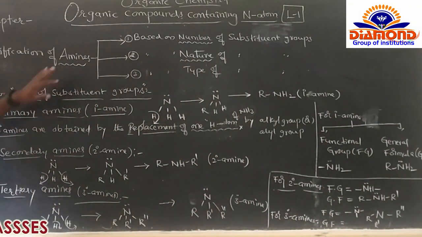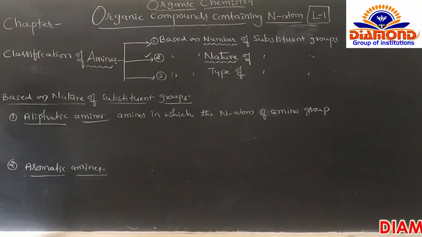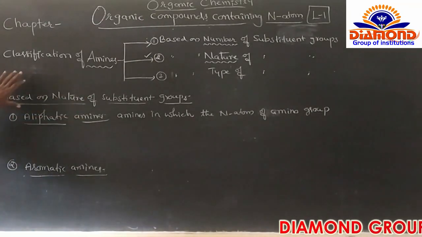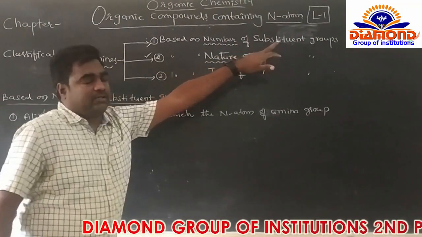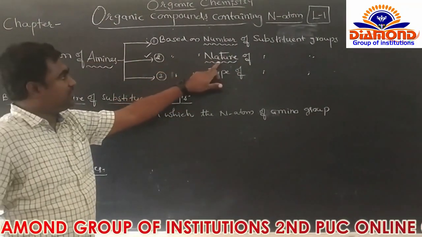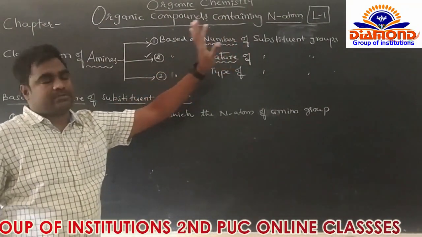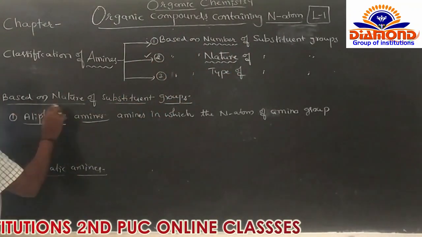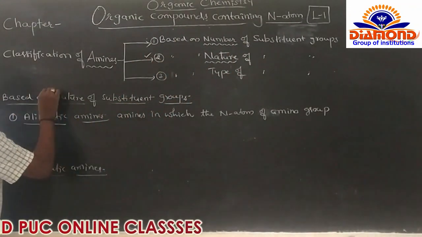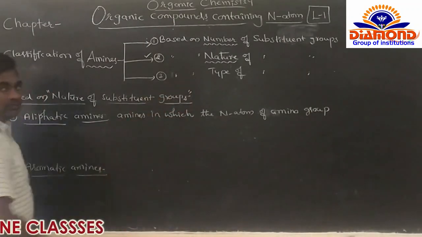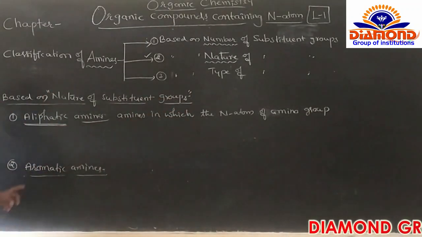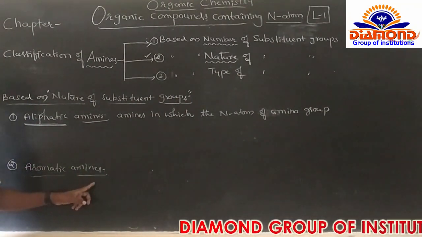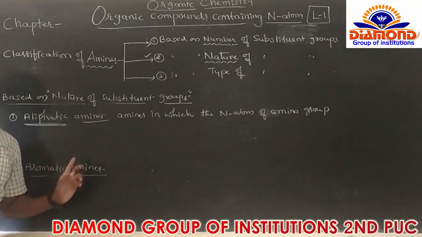Next we go for the second classification, based on the nature of the substituent groups. The first one, the number of substituent groups, is over. Based on the nature of substituent groups, the amines are classified into two types. The first one is aliphatic amines. Second one is aromatic amines. What's that? Aliphatic amines and aromatic amines.